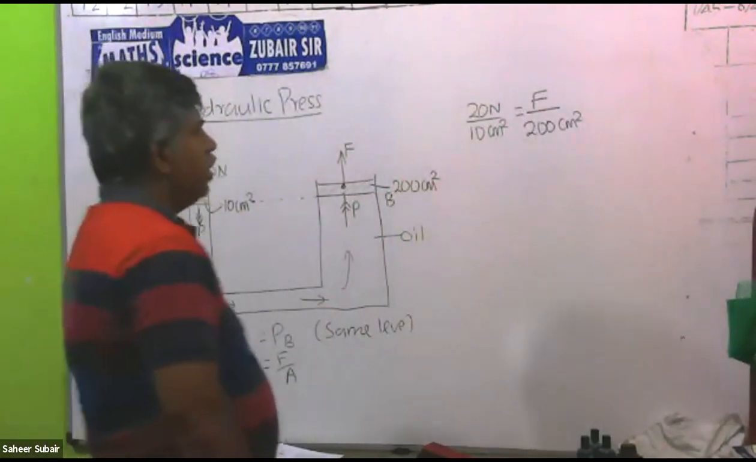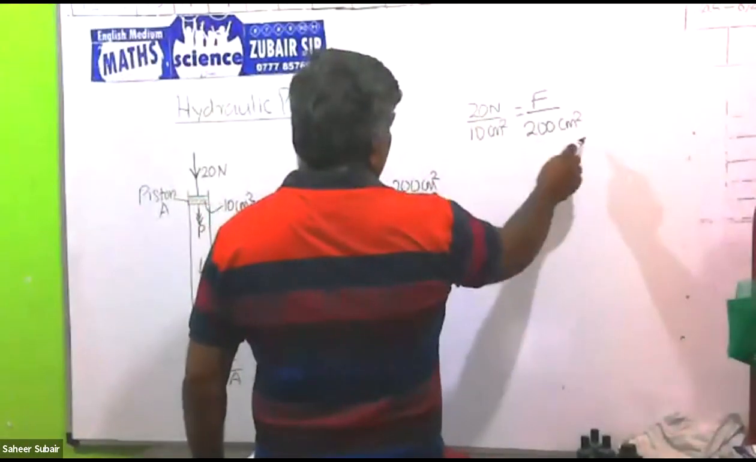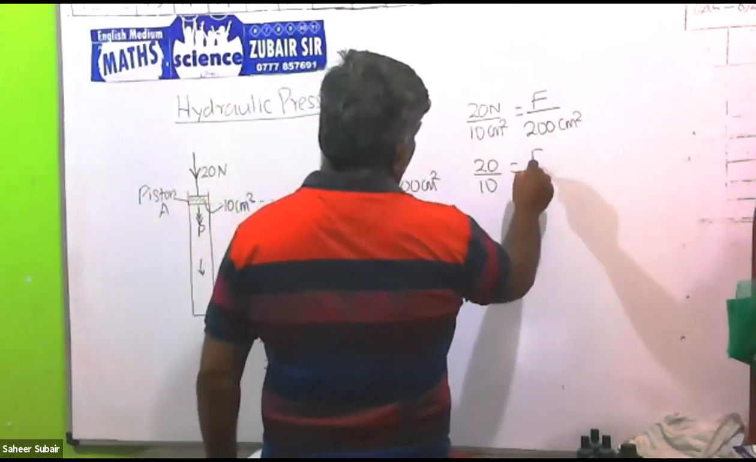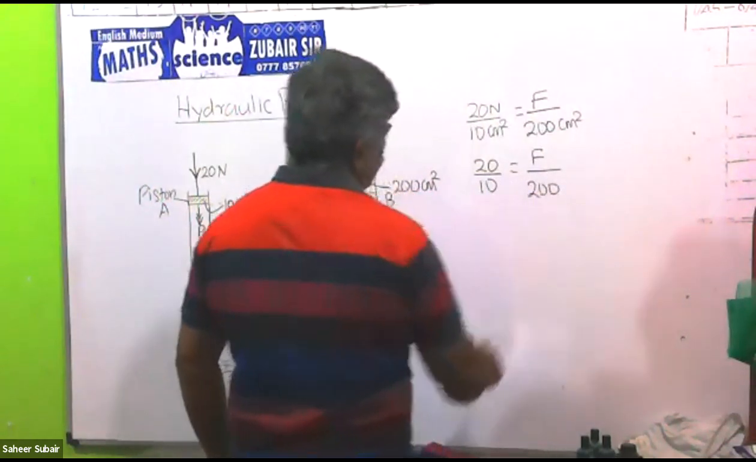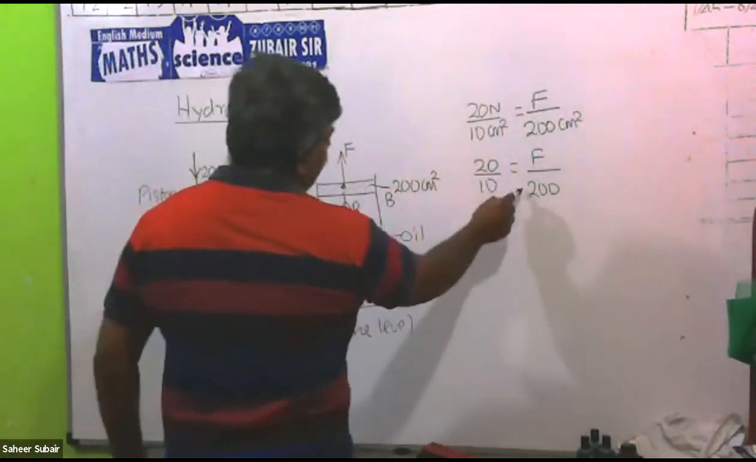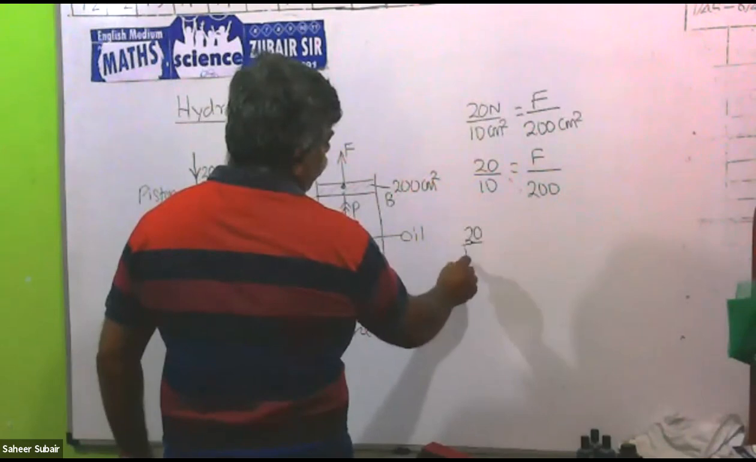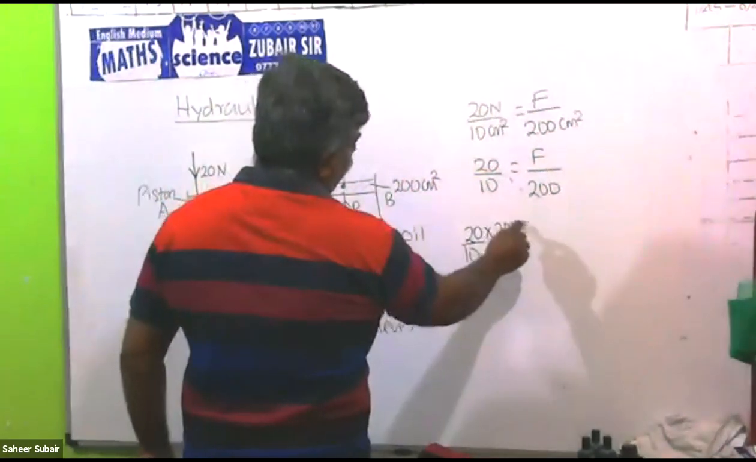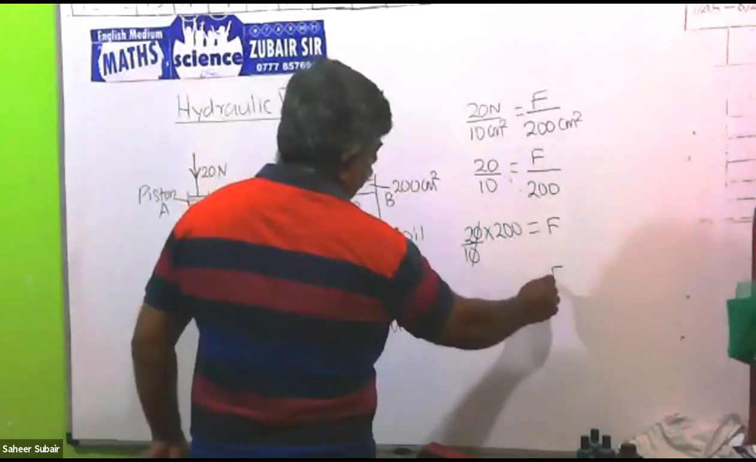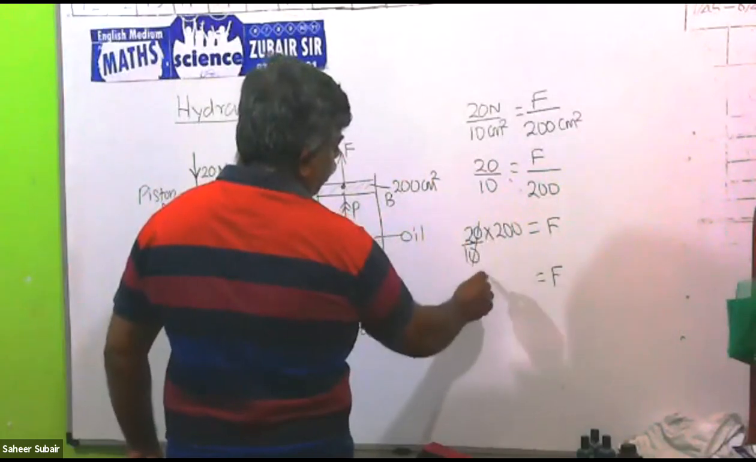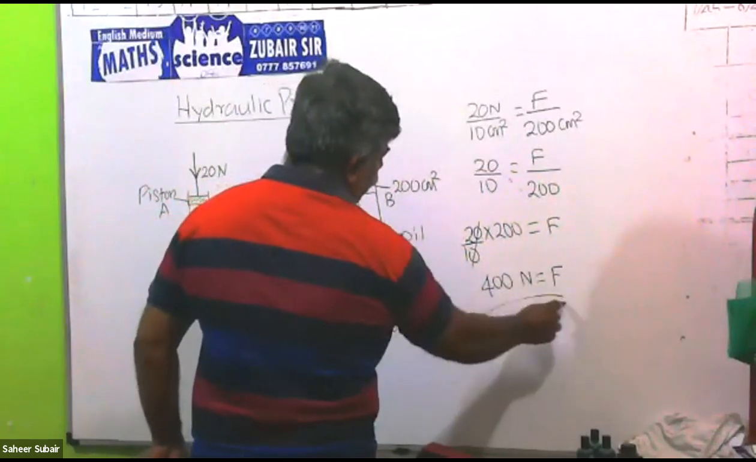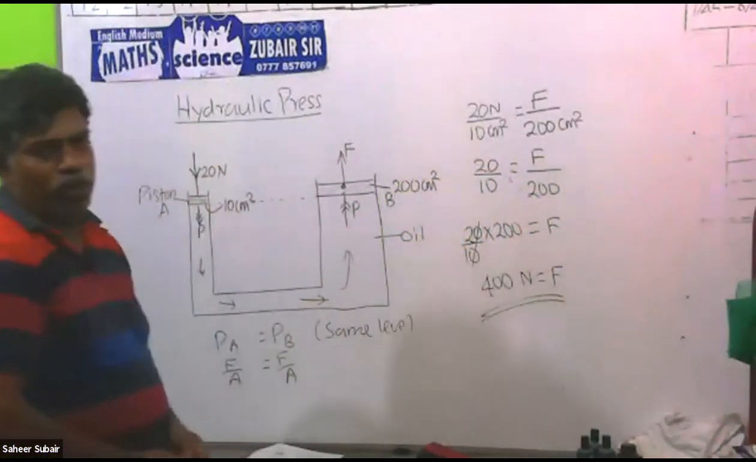Right? Then if you remove the units, 20 over 10 is equal to F over 200. Now we'll multiply by this 200 here. Then 20 over 10 into 200 equals F. When you simplify this, a 0 gets cancelled. F is equal to 2 into 200, which is 400. F is the force, so Newton. So we are getting 400 Newton.